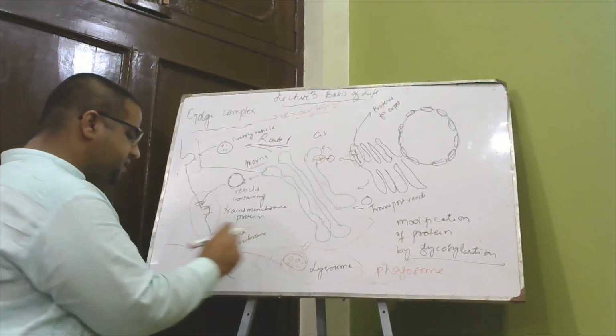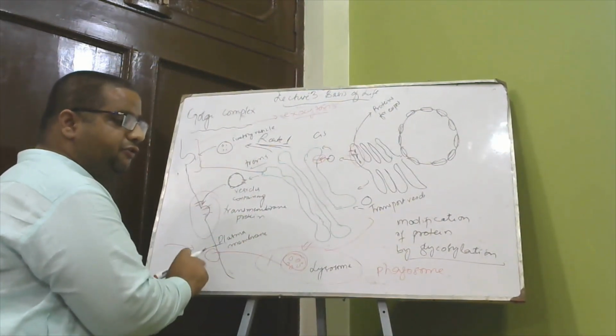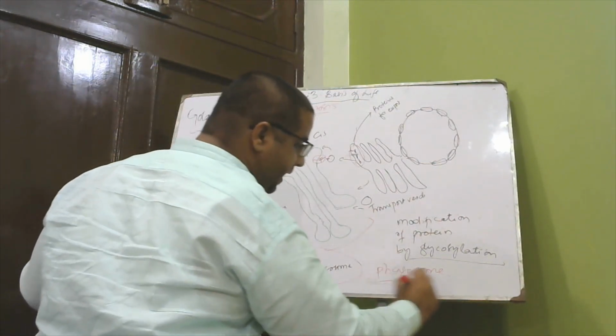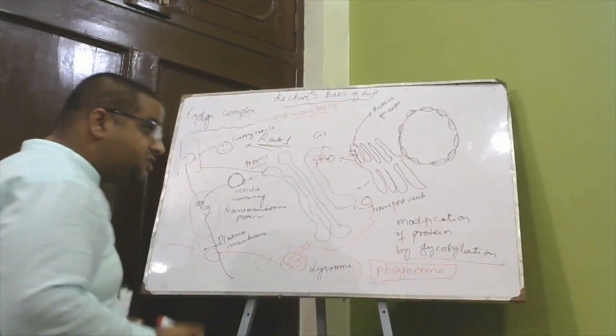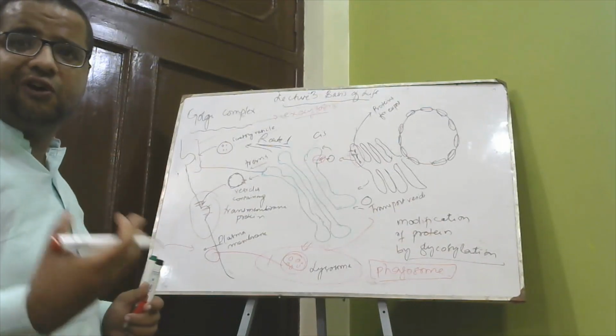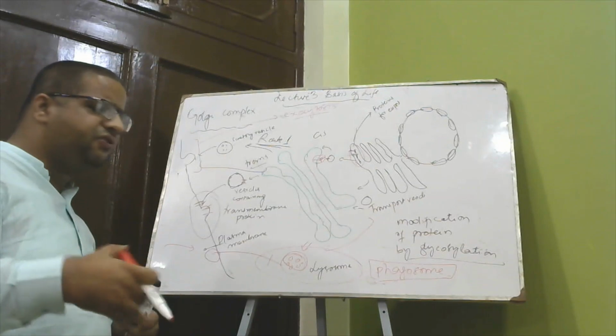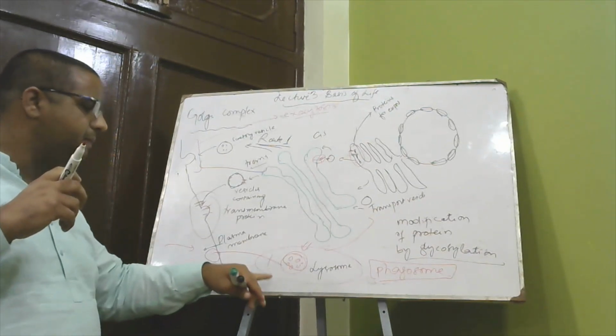So the lysosome provides enzymes for the digestion of that particle, or food particle, or it may be a foreign invader. This is how the lysosome functions, and it forms a phagosome. But lysosomes can also perform the function of autophagy. The next point I'm going to discuss is that there are a variety of lysosomes, like microbodies in the cell.